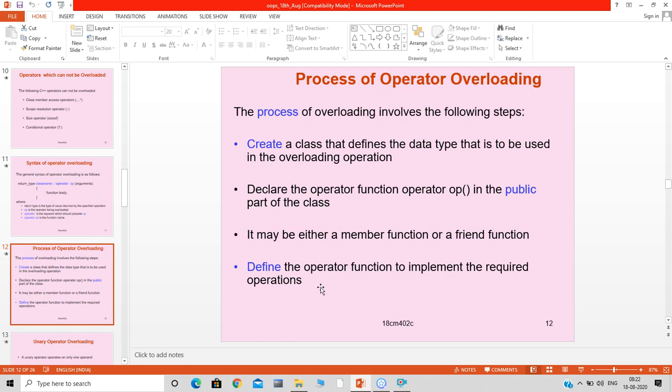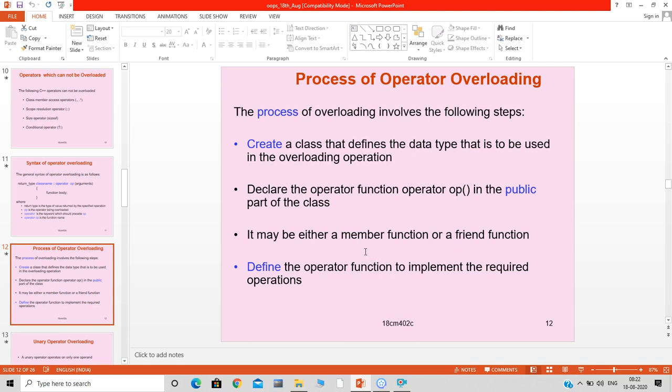Based on that purpose, we define this operator function. This is the procedure we need to follow when we are trying to overload an operator.